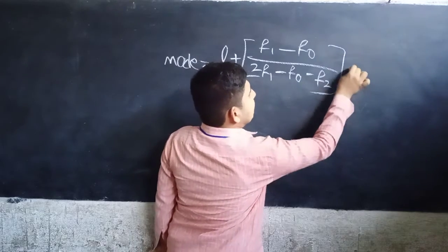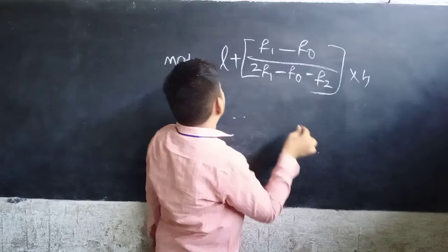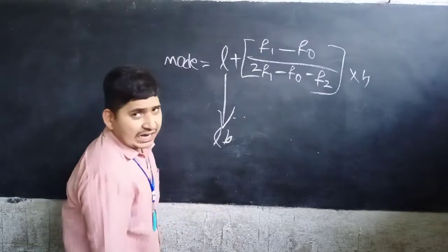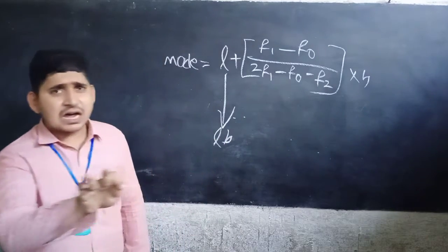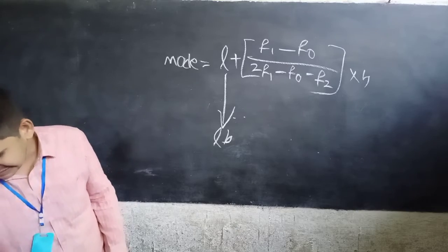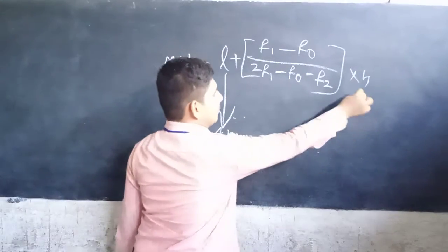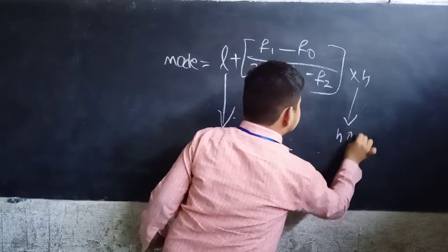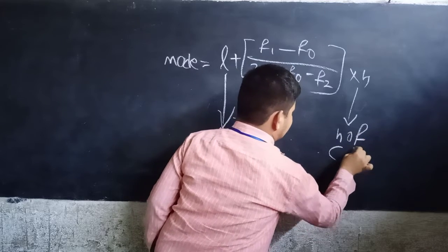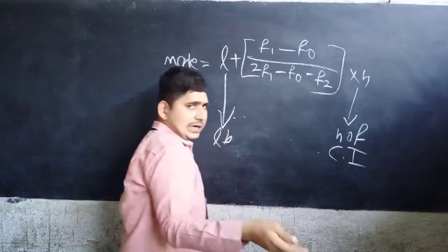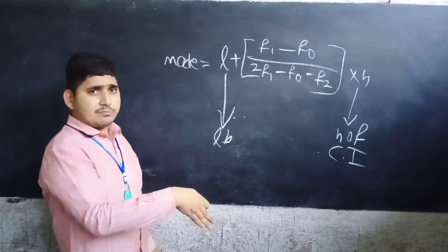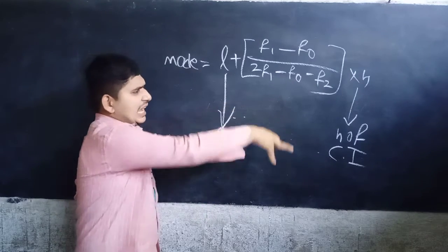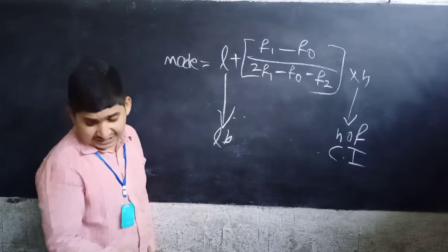Now L means the lower boundary of the modal class. H equals the height of the class interval; like in the previous problem, you find the H value in the same way.